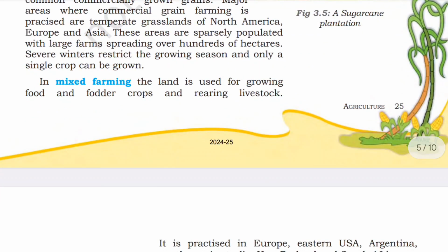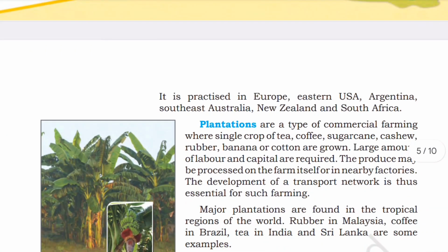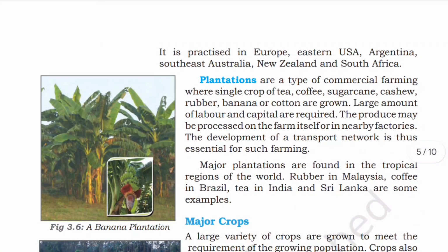In mixed farming, the land is used for growing fodder and food crops and for rearing livestock. It is practiced in Europe, Eastern USA, Argentina, Southeast Australia, New Zealand, and South Africa.